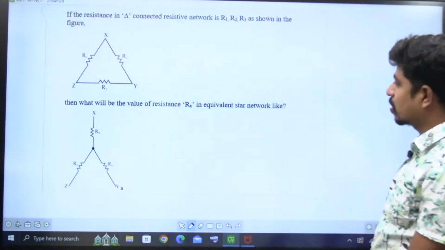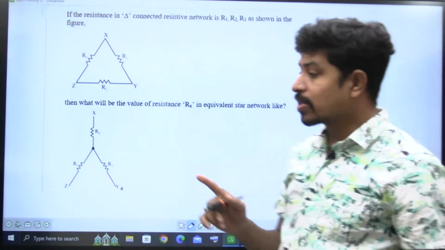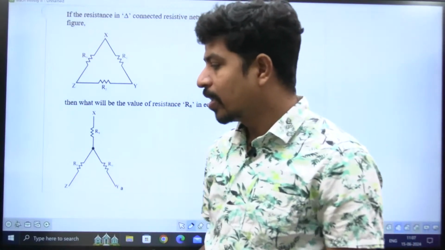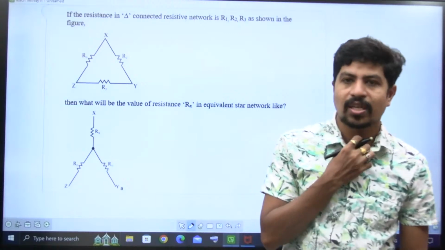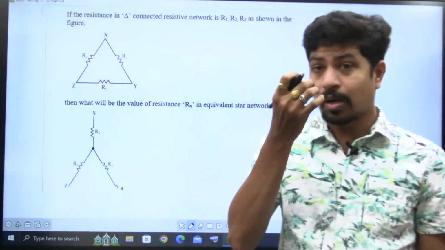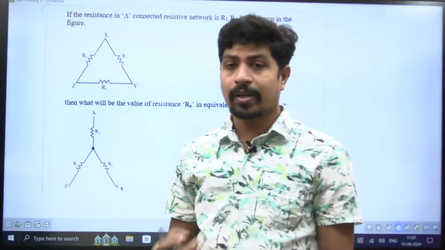Let's read the next question. Delta to star, star to delta is also very important. What is the purpose of initial resistance to introduce? Achyut, yes, for getting good starting torque. Okay, for getting good starting torque.